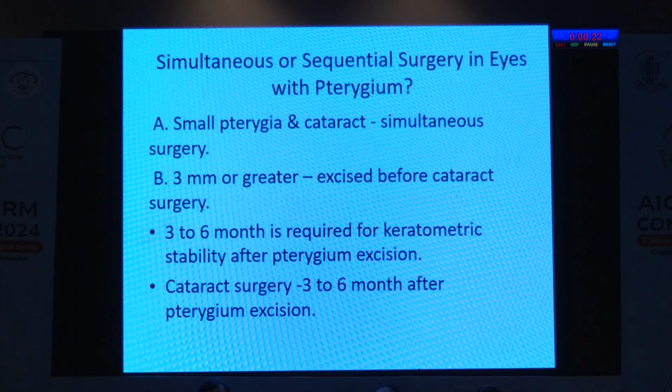Most say 6 to 8 weeks, but ideally 3 to 6 months is required for keratometric stability after pterygium excision. As we know, cataract surgery is a planned surgery, not an emergency surgery. So why hurry? It is better to wait 3 to 6 months after pterygium excision.